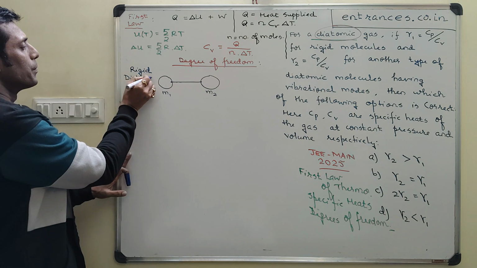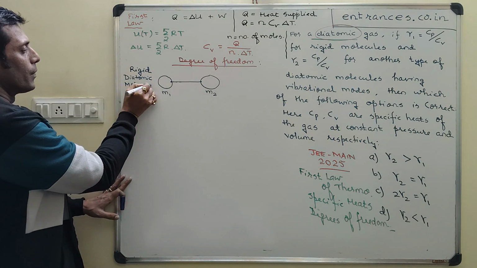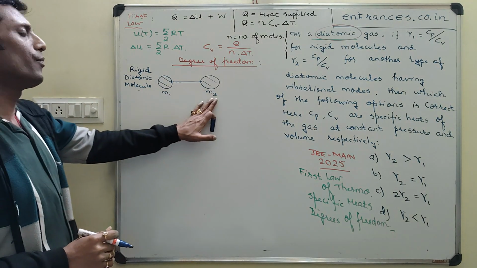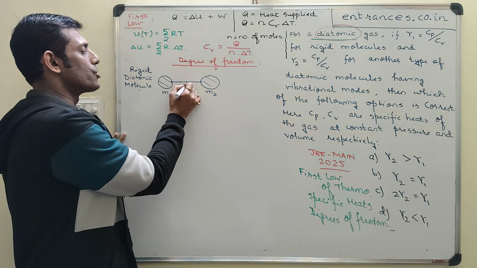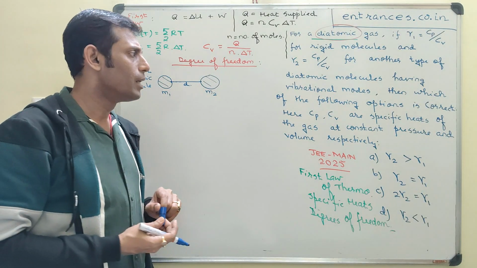a rigid diatomic molecule. And let's say these are the two atoms whose masses are M1 and M2 and separated by a distance d. And let's assume this as a rigid rod.